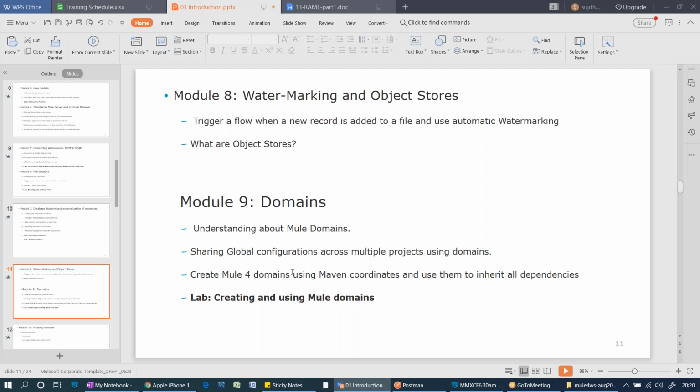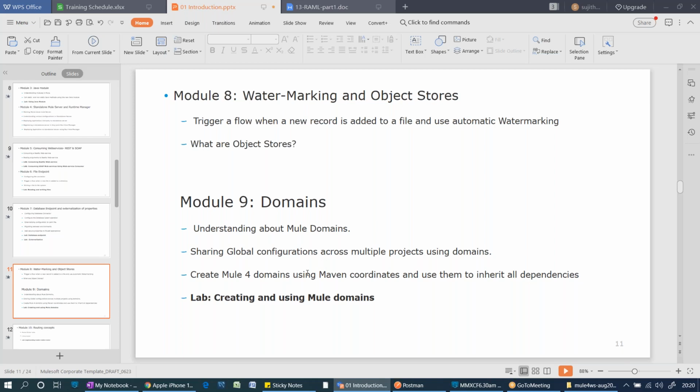Externalize means we need some project. We are going to write them into some other project called a domain project. MuleSoft has given such a feature, the domain project. We will write all the common configurations in the domain project. When you deploy project 1, we simply refer project 1 to the domain project. At the time of deployment, all the common configurations present in the domain project will be inherited by project 1. Like that, you externalize to some other place and refer to it whenever you deploy the local projects.